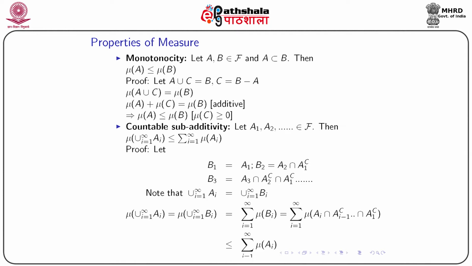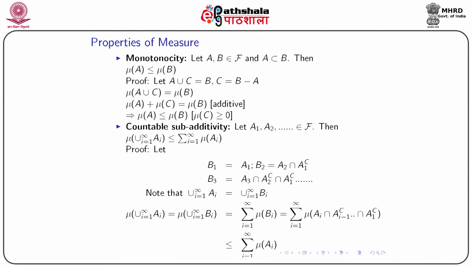So, C are those elements which belong to B, but not A. Now, if I take the measure, mu of A union C will be mu of B, because A union C is B. One thing to be noted, that A and C are disjoint. So, if they are disjoint, mu of A union C will be mu A plus mu C. So, mu A plus mu C will be mu B using this additive property.